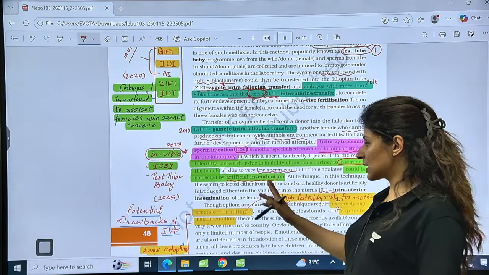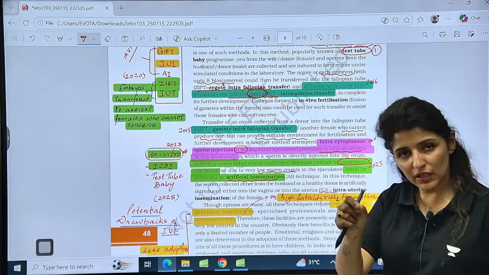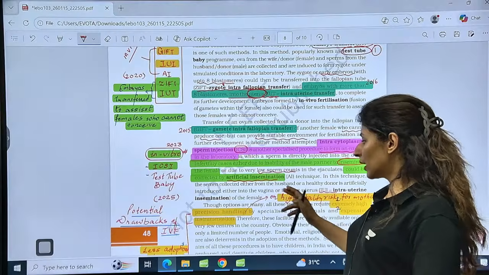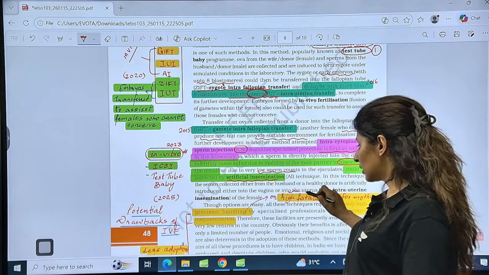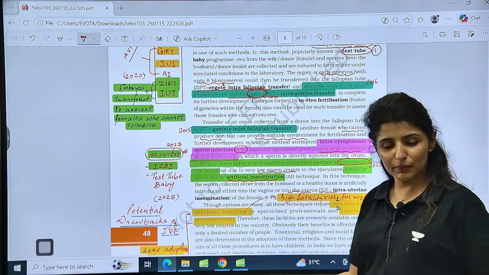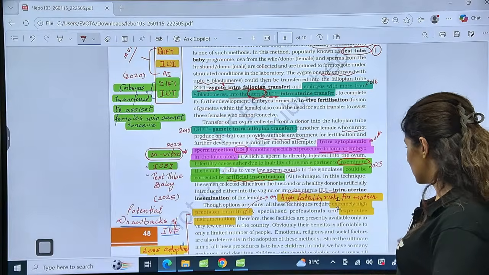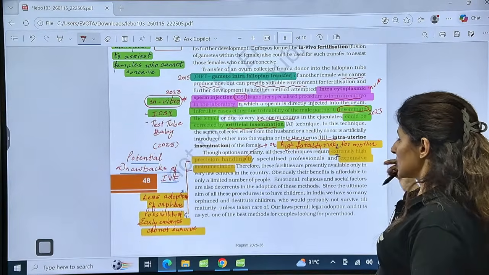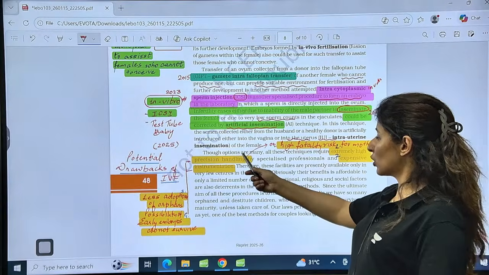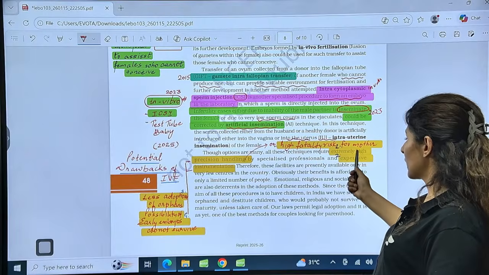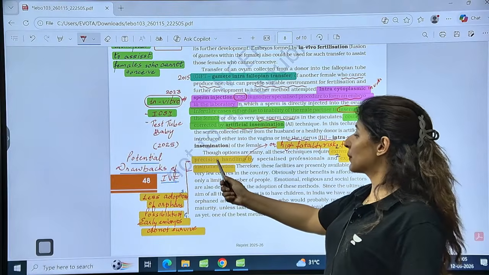The difference is, in AI we place the semen in the vagina, and in IUI it is placed into the uterus. So better chances. Is that clear?